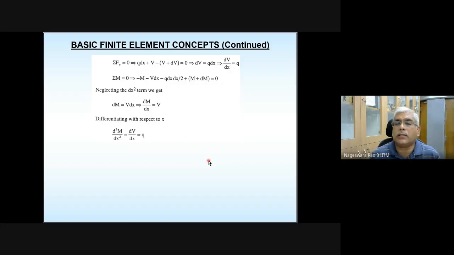Okay, any questions? So please take a note of this equation. What these equations are saying is that the derivative of shear force is going to be the applied transverse load, and the derivative of bending moment is going to be the shear force. Derivative of shear force is equal to the applied load. Derivative of bending moment is equal to shear force. And together you can write it like this. Okay?